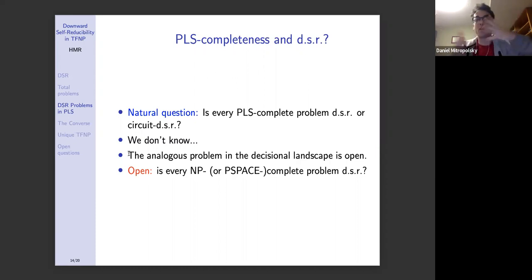It could have become like the square of the size of the original instance. So even if that's d.s.r, you won't be able to shrink it down enough to make the original problem d.s.r. Somehow it doesn't work. In fact, the analogous problem in the decisional landscape is also open: it's open whether every NP or every PSPACE complete problem is d.s.r. So we don't know, but it's an interesting problem.